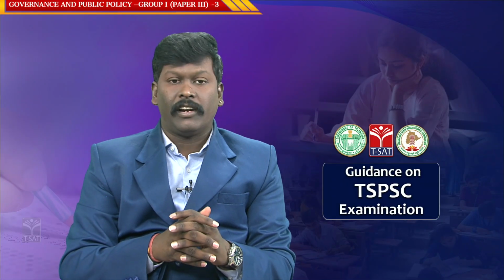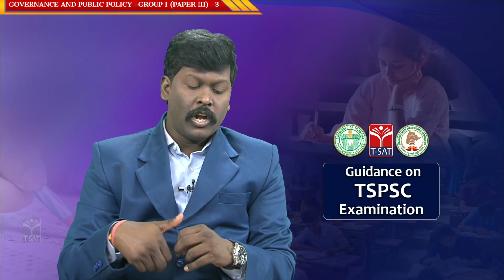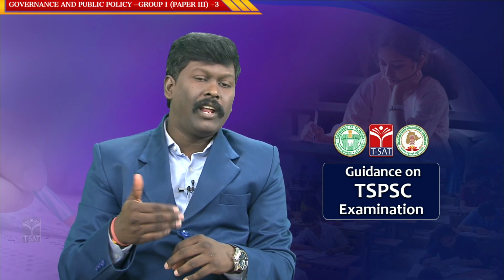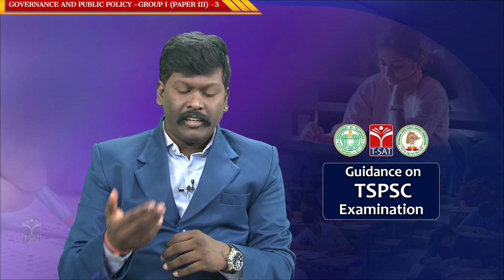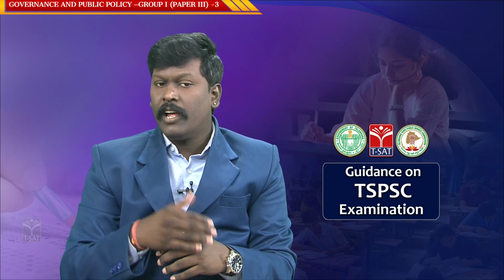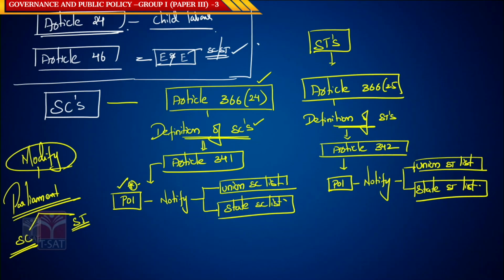So, try to understand this. It is the Parliament which has the right to modify the Union and state SC list and Union and state ST list. So, these are the provisions: Article 366 clause 24, 341, 366 clause 25 and 342. These are the provisions linked to SCs and STs. Let us see what are the other provisions linked to SCs and STs.